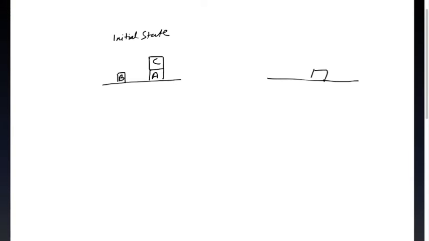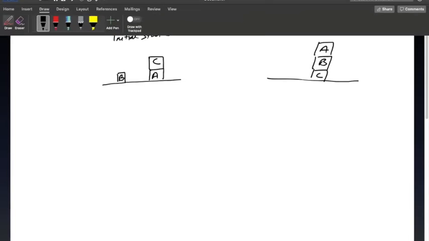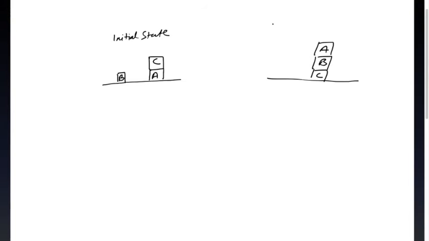What is my goal state? Goal state will be like this, right? Goal state will be like this.